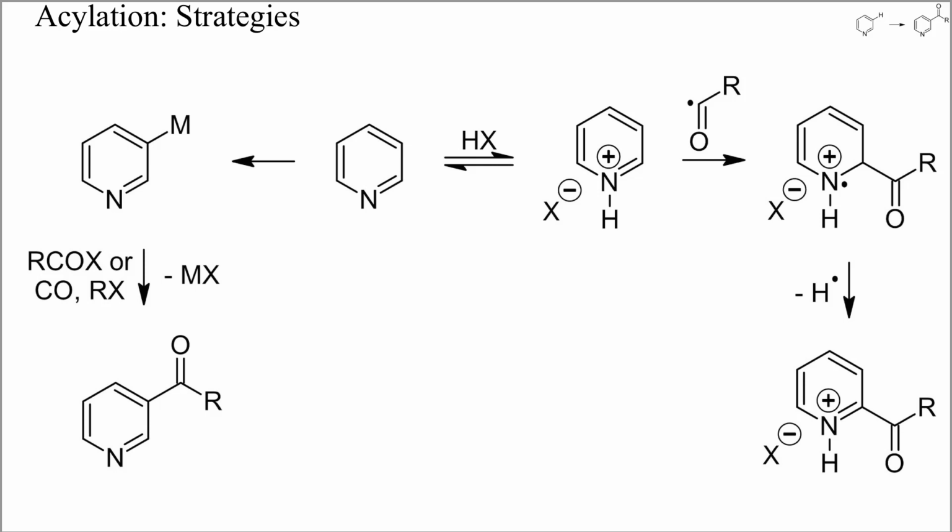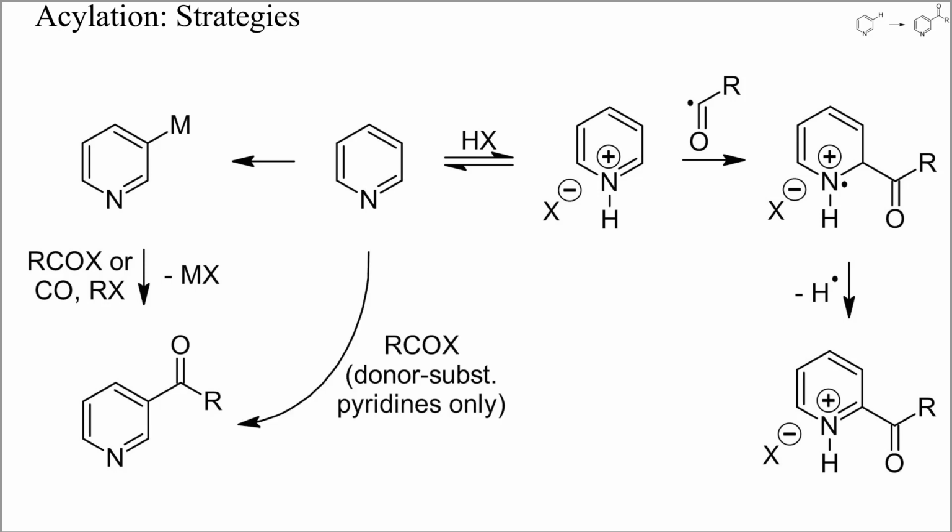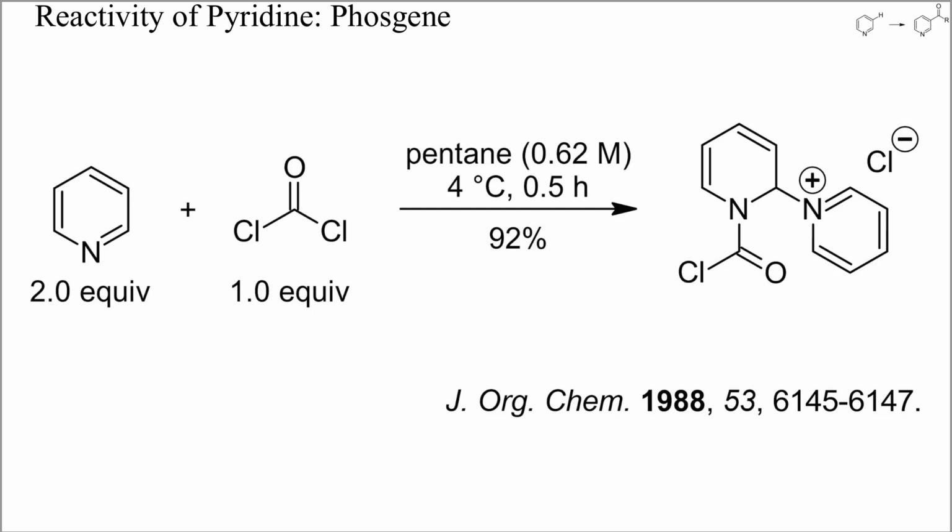As discussed in part 2 of this playlist, pyridines can sometimes even be metallated at room temperature and with alkoxides or sodium hydroxide. Direct electrophilic acylations only work well with donor-substituted pyridines or intramolecularly. One reason why Friedel-Crafts acylation only rarely is applicable to pyridines is that both the Lewis acid and the acyl halide convert pyridines into pyridinium salts.